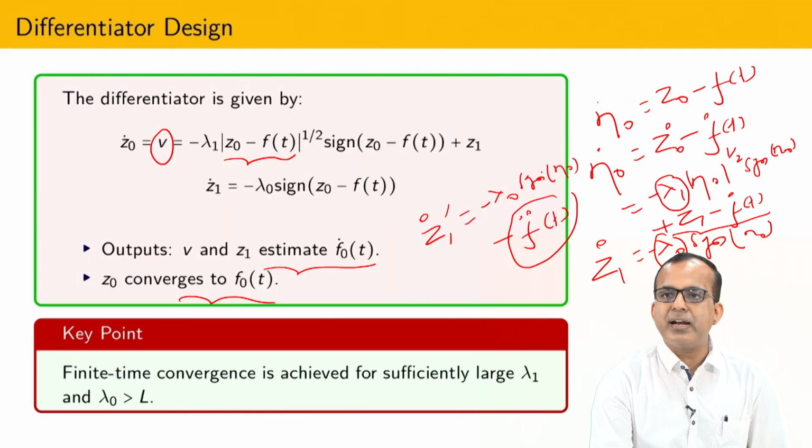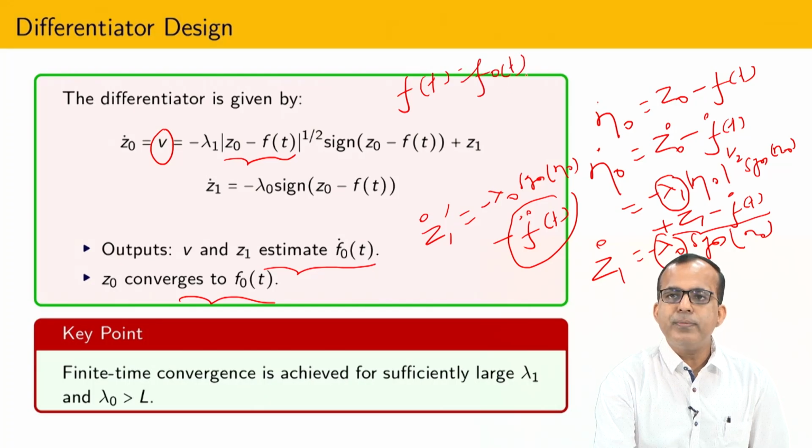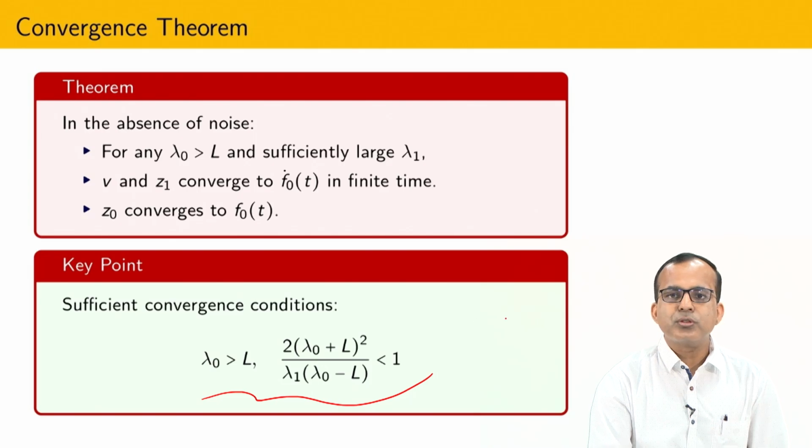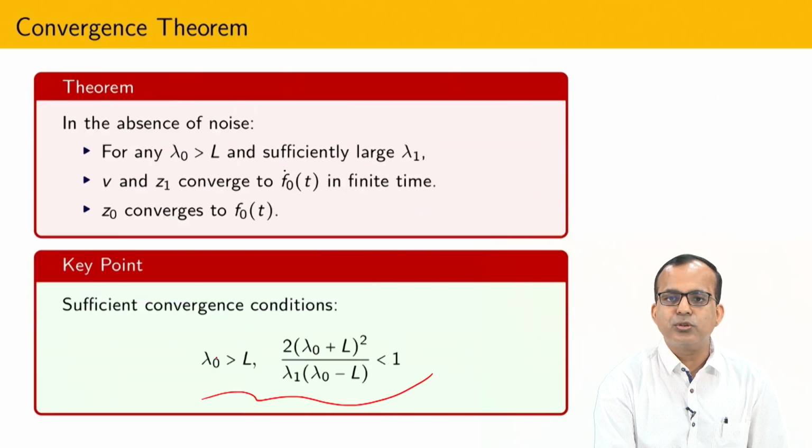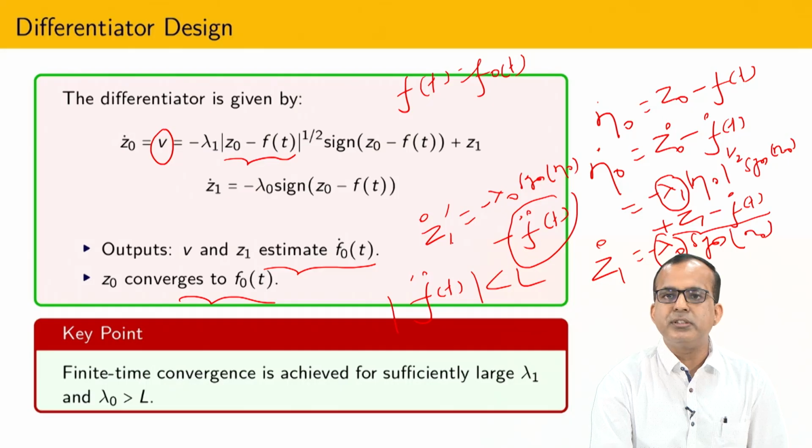One more important thing: whenever I am doing this kind of manipulation, at that time I am assuming that f(t) contains f0(t), but obviously whenever I have error, one more error term will come here, and that error is finally transferred here. Again, since I am assuming that the error is bounded and Lebesgue measurable, some condition will appear, and for that reason it is not going to affect any other analysis. Okay. So, the main theme is that you can see the double derivative of f(t) is bounded by L. So, that constant you can use to design lambda 0, that is the gain associated with the second term.